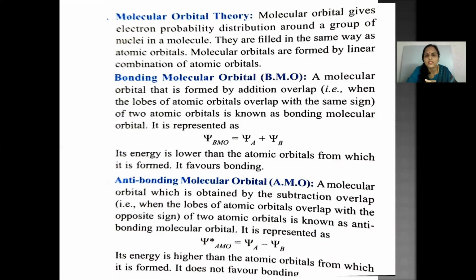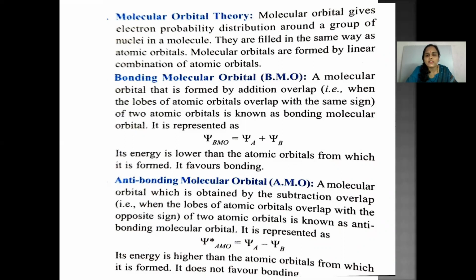A molecular orbital that is formed by addition overlap, that is, when the lobes of atomic orbitals overlap with the same sign of the two orbitals, is known as bonding molecular orbital, and it's represented by psi A plus psi B. Its energy is always lower than the atomic orbitals from which it is formed, and it favors bonding.